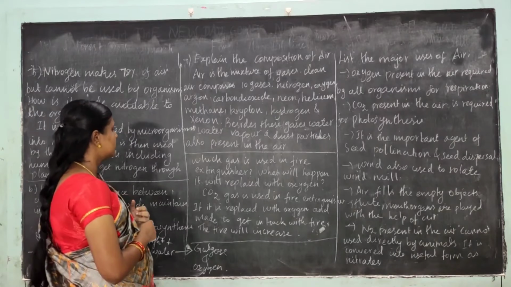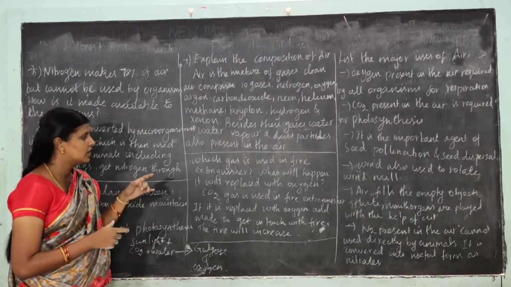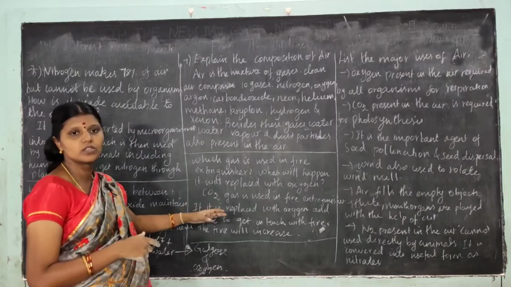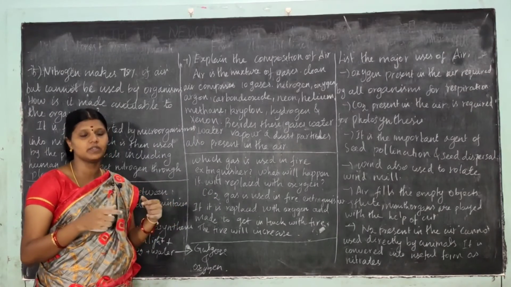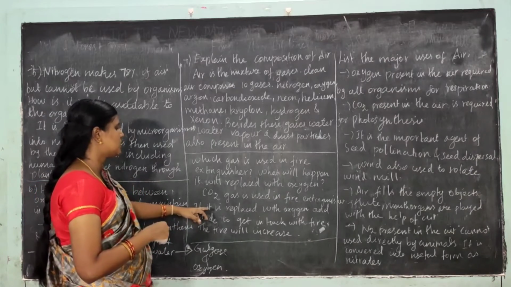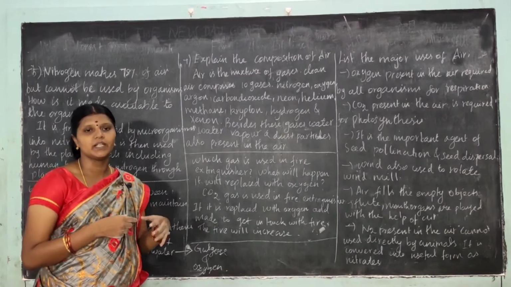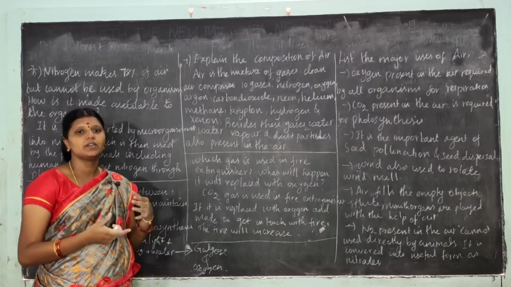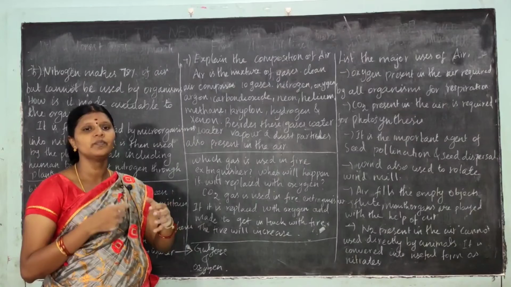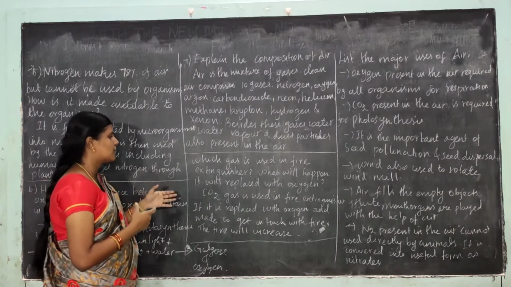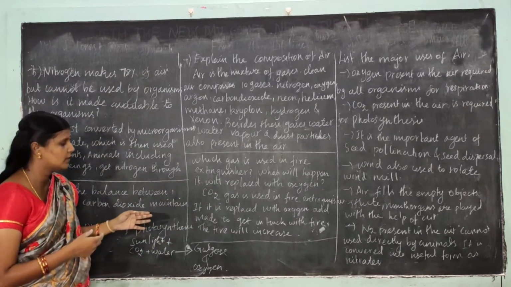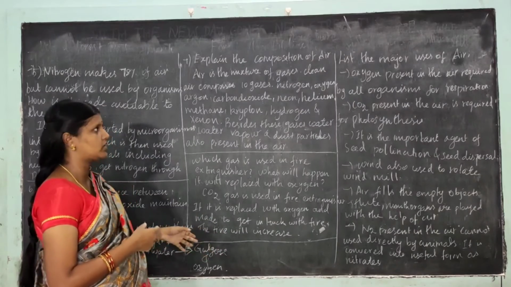Next question: which gas is used in a fire extinguisher? Carbon dioxide gas is used in a fire extinguisher. What will happen if it is replaced with oxygen? If we replace carbon dioxide with oxygen, the fire will increase. So carbon dioxide is used in the fire extinguisher.